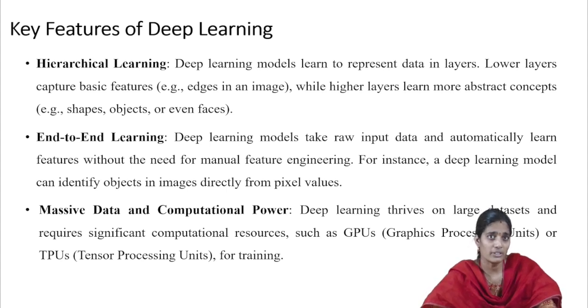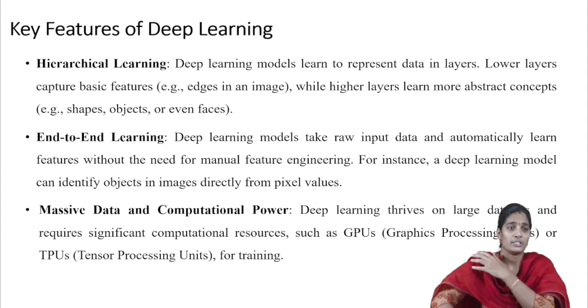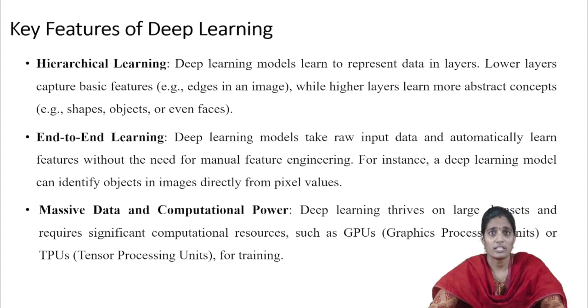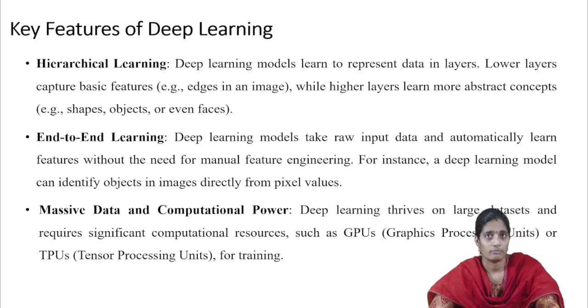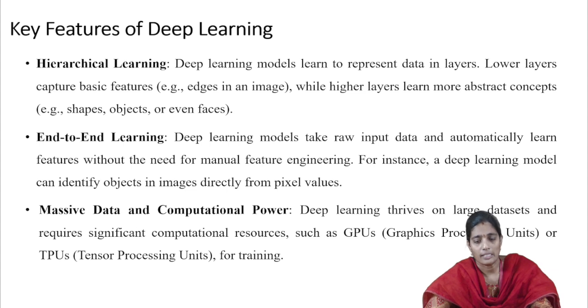When we are working with the deep learning model, the main advantage is that we are going to work with large amounts of data sets or complex data sets. So deep learning thrives on large data and it requires a significant amount of computational resources. Obviously, when we are working with high computational, high data sets, we need high computational power such as GPUs and TPUs. Here GPUs are nothing but graphics processing units and TPUs are nothing but tensor processing units. Those are required for the training process.